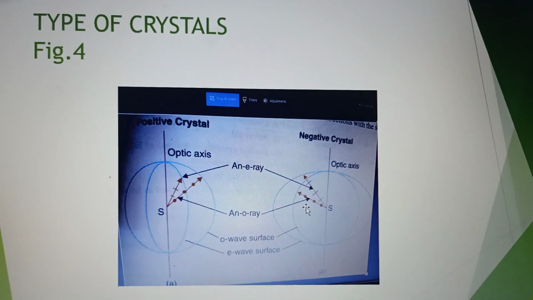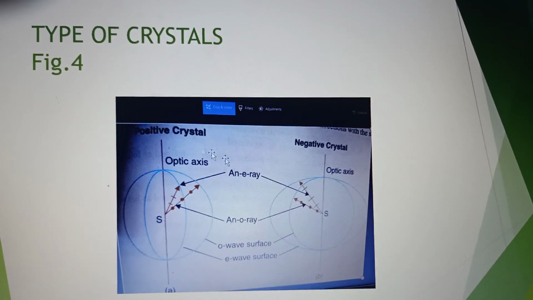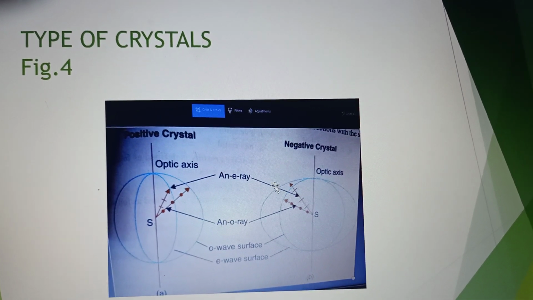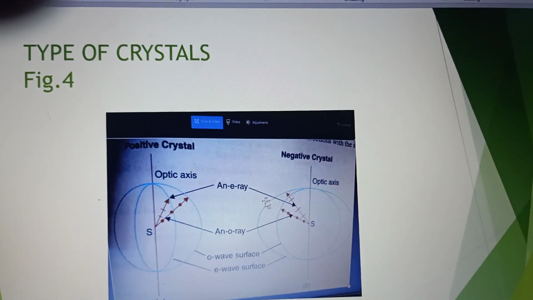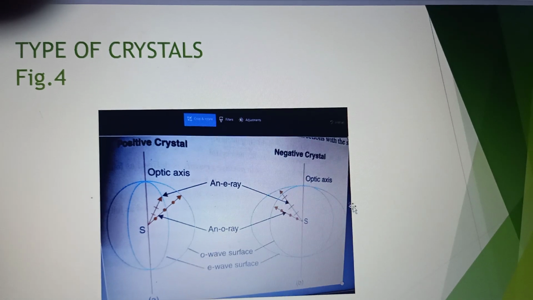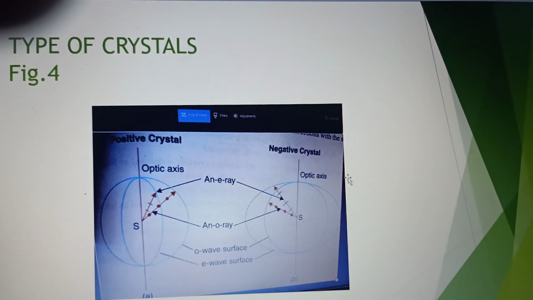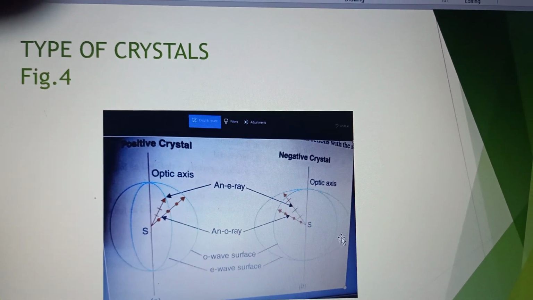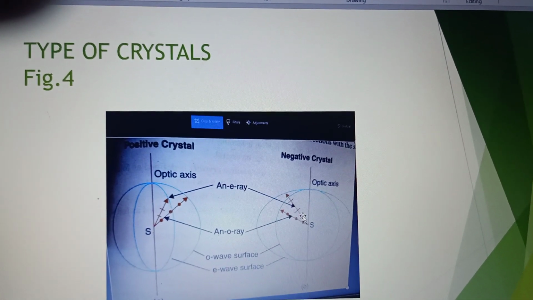So, in this slide, as I have already told you, in a negative crystal, the extraordinary ray travels faster. The wavefront of the extraordinary ray is an ellipse. See, the ellipse is ahead of the ordinary ray, which is represented by a circle over here.